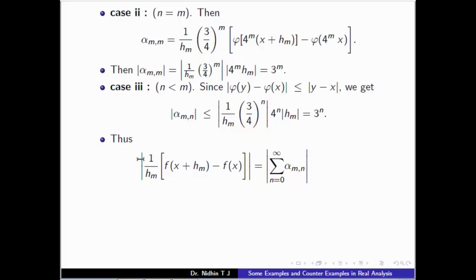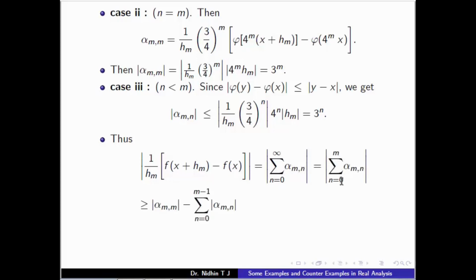Thus 1 upon h_m times f of x plus h_m minus f of x, by definition, is the summation n equal to 0 to infinity of alpha_mn, and for n greater than m, alpha_mn is 0.